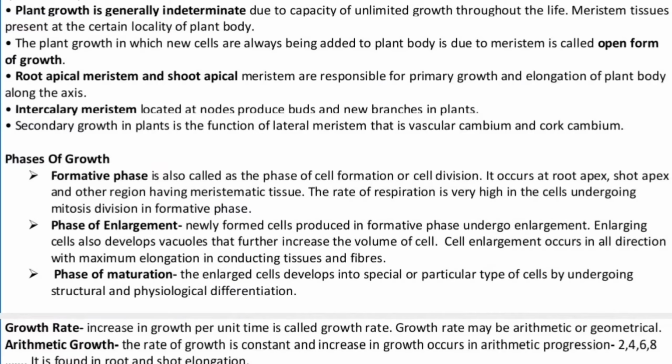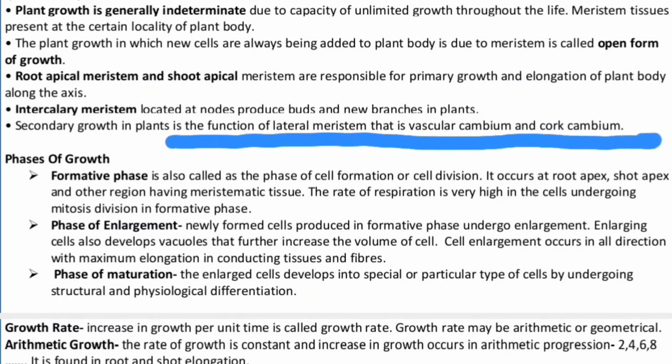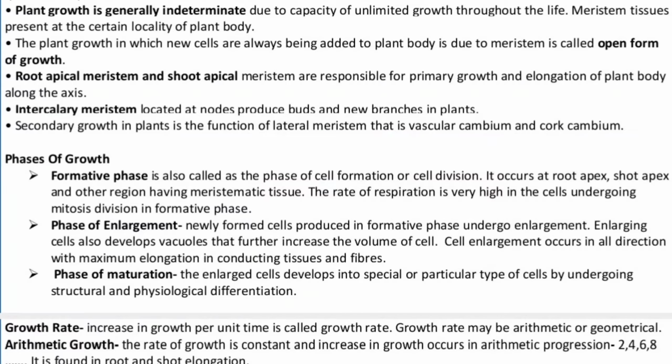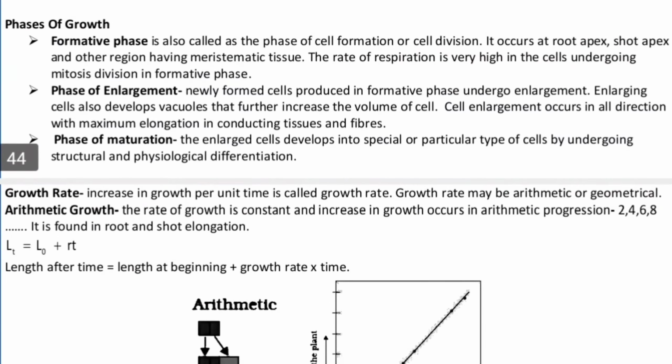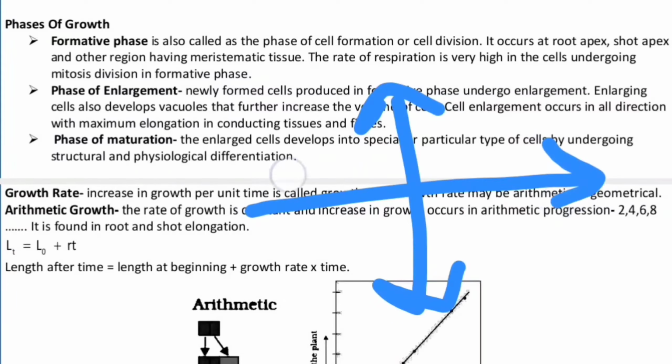Now, the secondary growth in the plant is the function of the lateral meristem, that is, the vascular cambium and the cork cambium. Basically, secondary growth is the increase in the girth, whereas primary growth is the increase in the height. This will be the primary growth, whereas this will be the secondary growth.